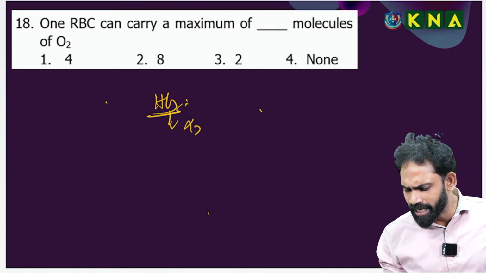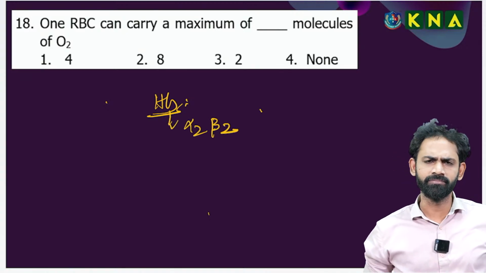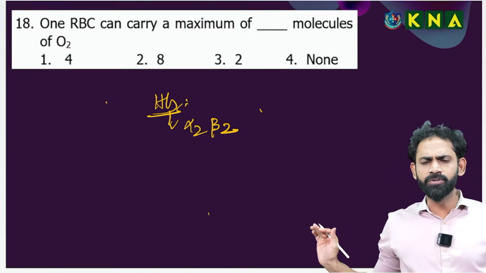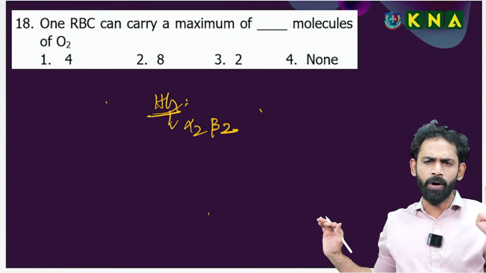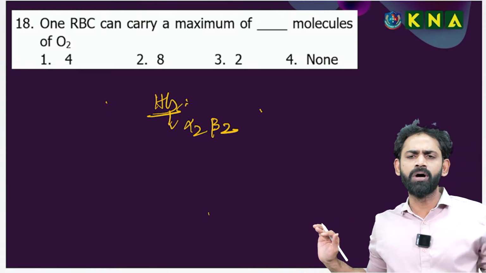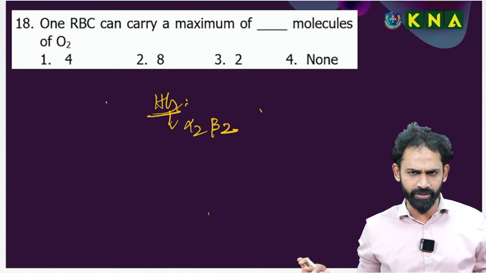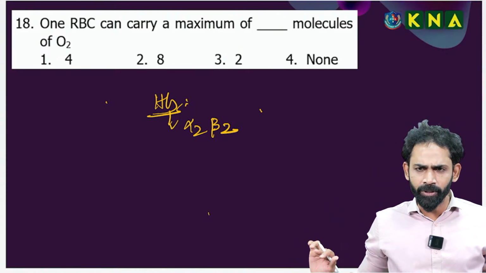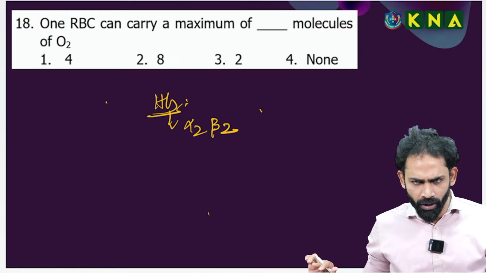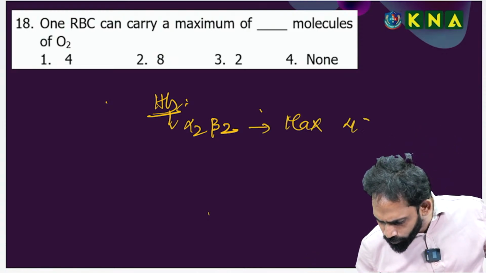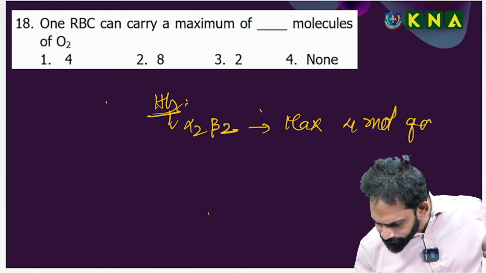Hemoglobin is represented by alpha 2 beta 2, which means 4 polypeptide chains are present: 2 alpha subunits and 2 beta subunits. Each subunit carries 1 molecule of oxygen, so it carries a maximum of 4 molecules of oxygen.